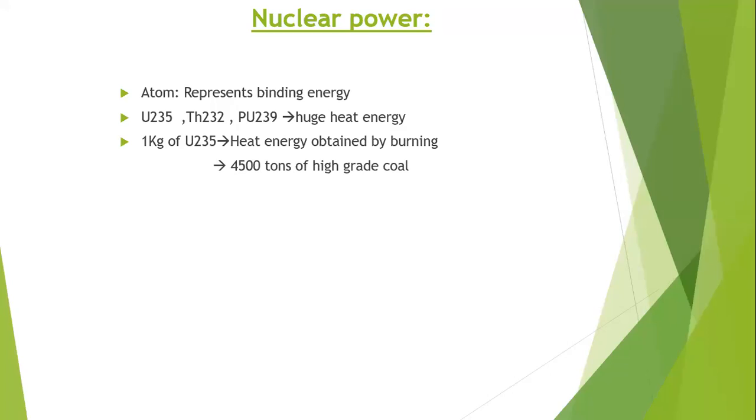If you burn 4500 tons of high grade coal, we get some electricity. The same electricity can be obtained from only a small 1 kg quantity of uranium. And if you burn oil, it will be equal to 2200 tons of oil. If you burn 2200 tons of oil, we get energy equal to 1 kg of uranium burnt.